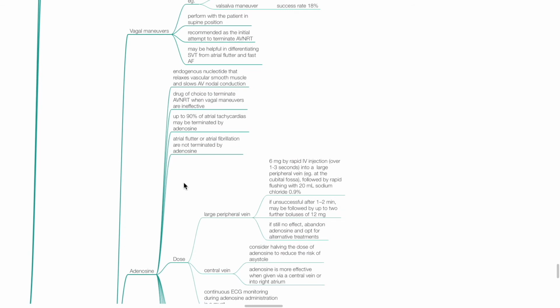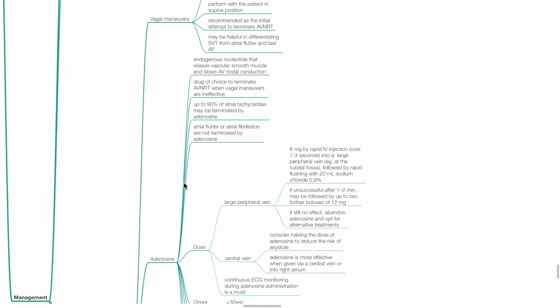Adenosine is an endogenous nucleotide that relaxes vascular smooth muscle and slows AV nodal conduction. Adenosine is the drug of choice to terminate AVNRT when vagal maneuvers are ineffective. Up to 90% of atrial tachycardias may be terminated by adenosine. Atrial flutter or atrial fibrillation are not terminated by adenosine.